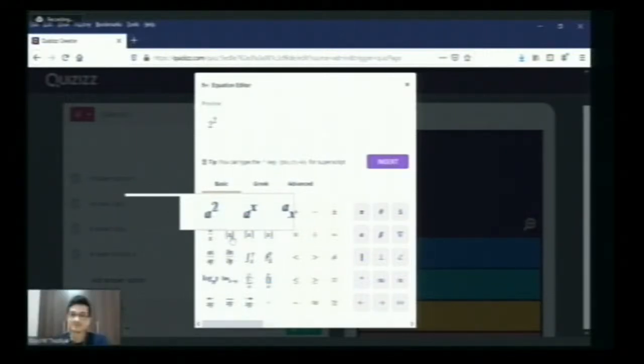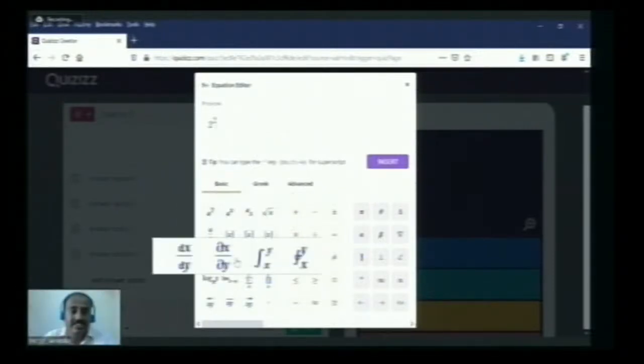Okay. A divided by x. Then dx by dy. Sigmas are there. Logarithm questions are there. Pi is there.